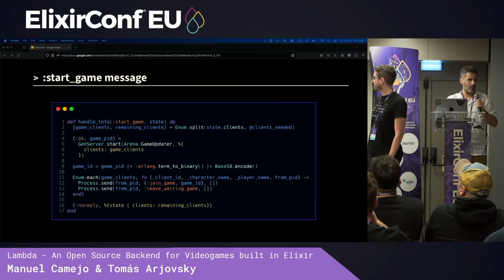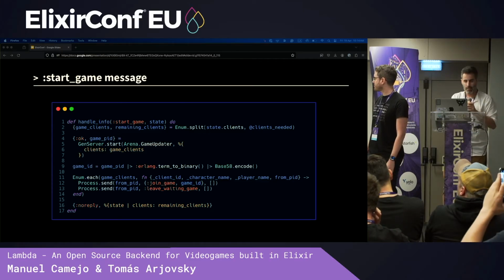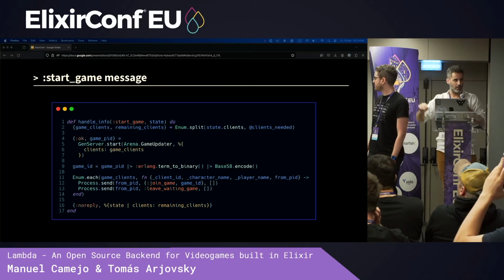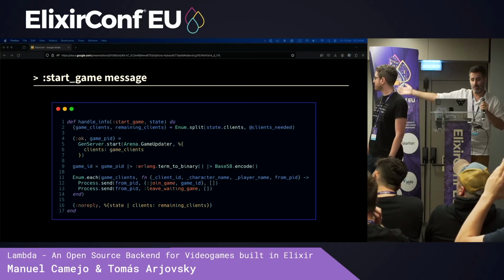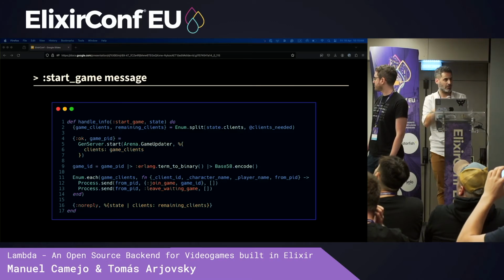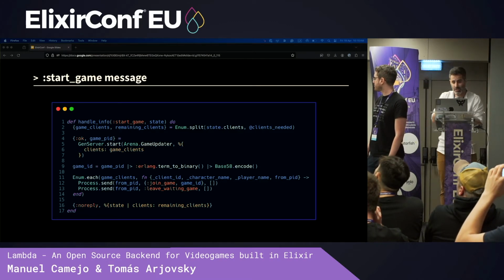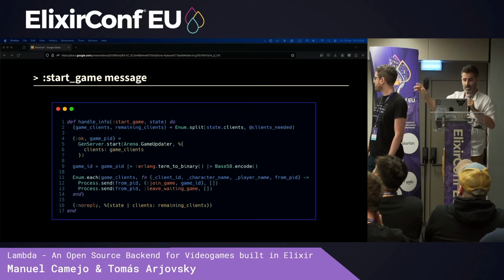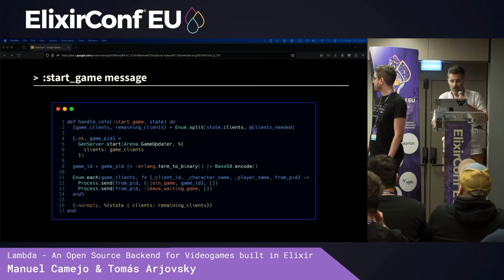For starting a game, we take the first 10 players in the lobby and send them to the Arena Gen server. The Arena Gen server returns us the game ID, and we communicate that ID to each client in order to leave the lobby and enter the game. After that, a game will start with the flow that we told you before, but we are going to go deeper now.